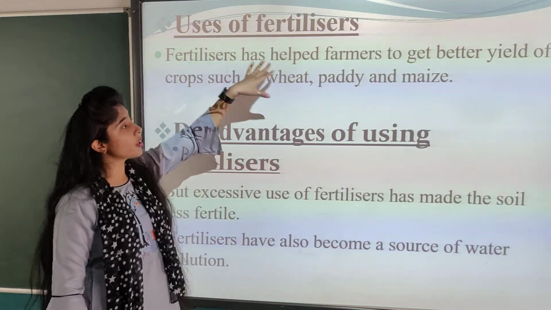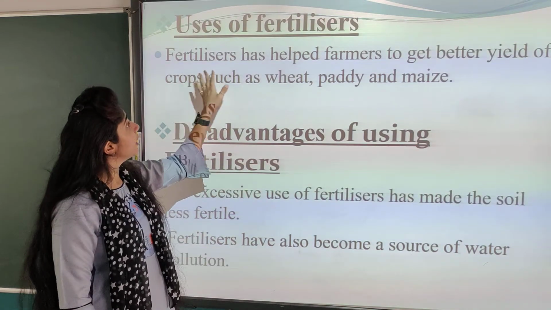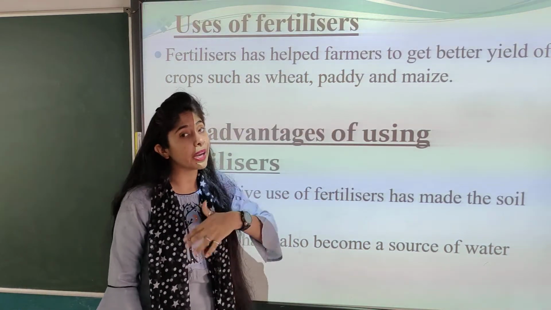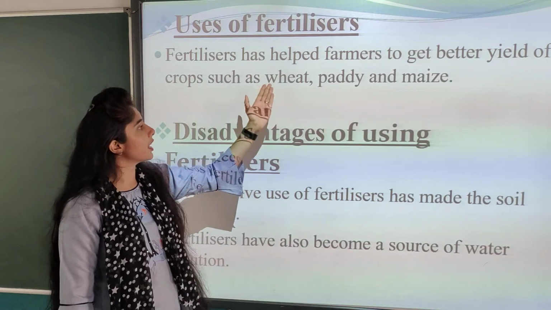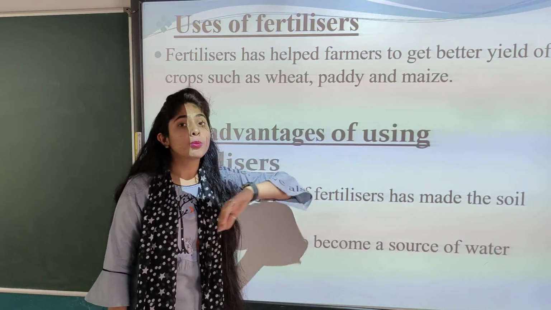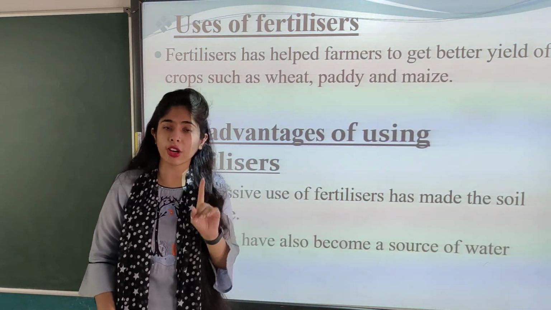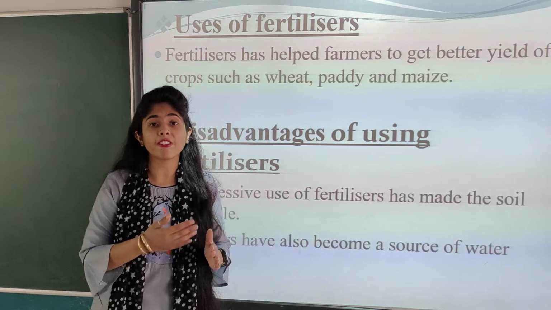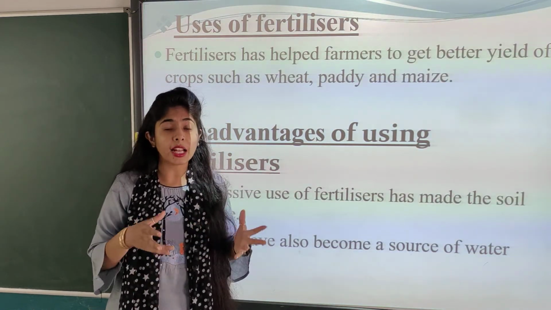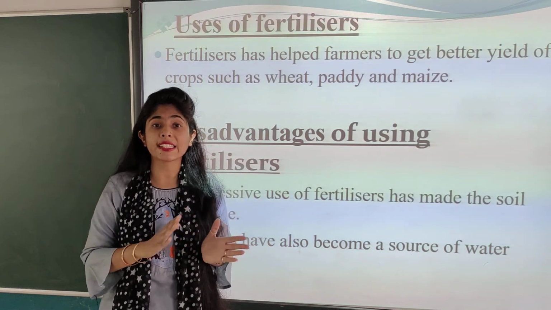Now, uses of fertilizers. Let us see. Fertilizers help farmers to get better yield of crops such as wheat, paddy and maize. Production is good the first time or second time, but after that it weakens the soil. That's why the soil gets damaged.